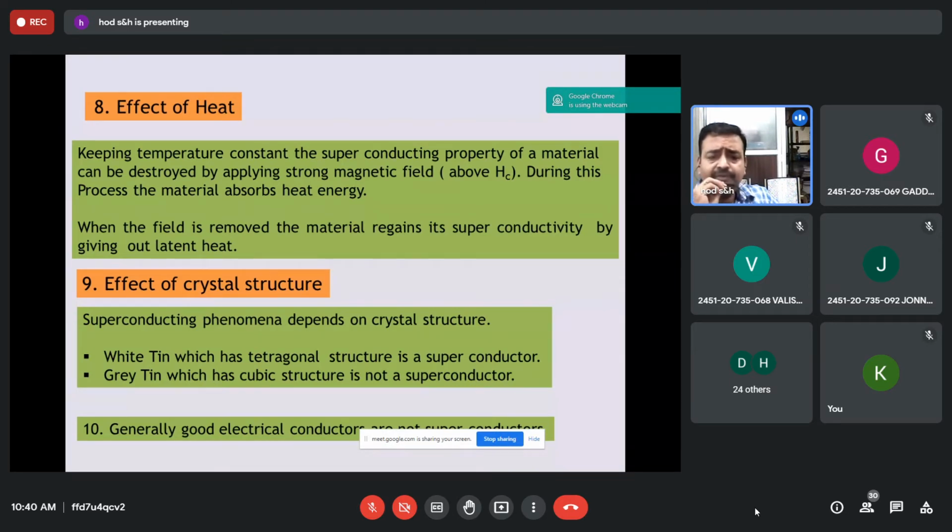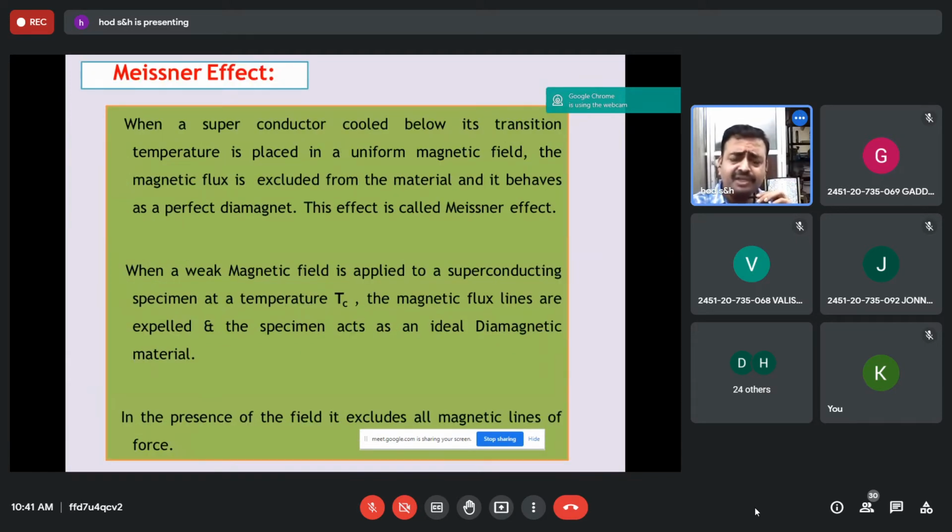Then the effect of crystal structure. The superconducting phenomenon depends on crystal structure, so unit cell structure is also very important. White tin, which has a tetragonal structure, is a superconductor, whereas gray tin, which has a cubic structure, is not a superconductor. And generally, good electrical conductors are bad superconductors. These properties, according to the question, you should answer generally. You will be getting this question. And the Meissner effect, a short answer, you will be getting. Prepare this one, both the statement as well as the diagram.